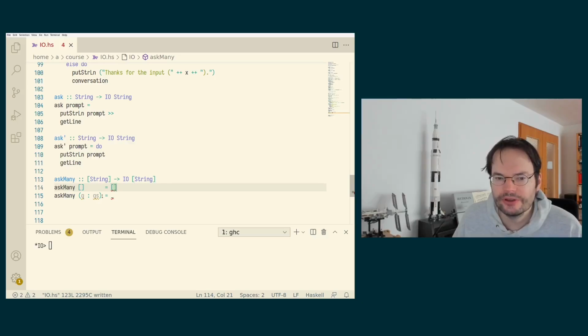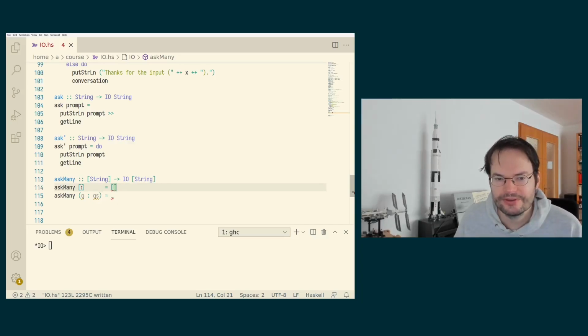So even though in this particular case we don't actually need to do any I/O, because we immediately know that there is a list that we want to return, namely the empty list, in the general case we will have to perform I/O, right? So we are saying this has an I/O list of string result type.